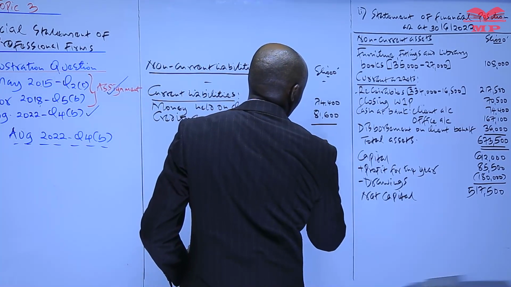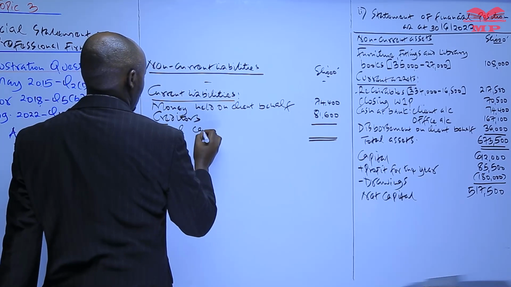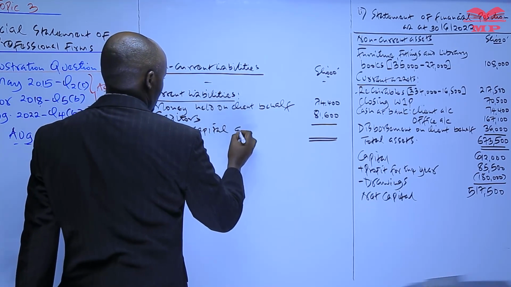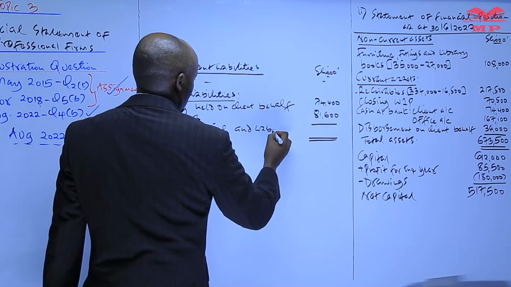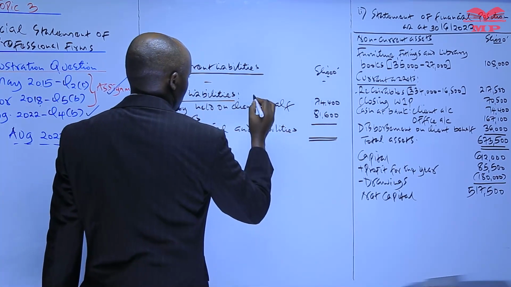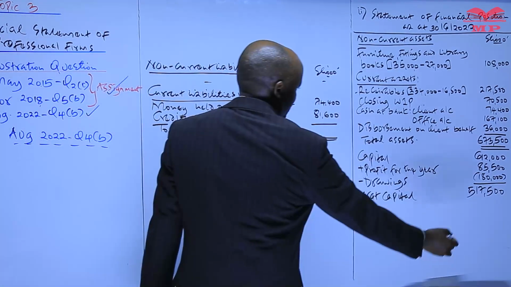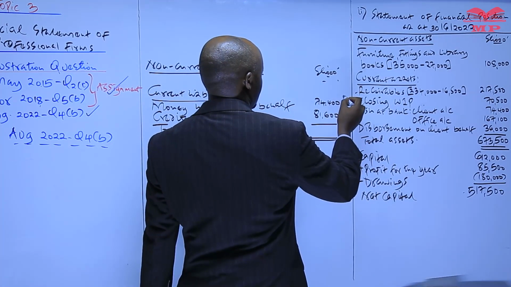Then what we need to do here is get the total capital and liabilities. How do we get that? We take the net capital plus these liabilities.